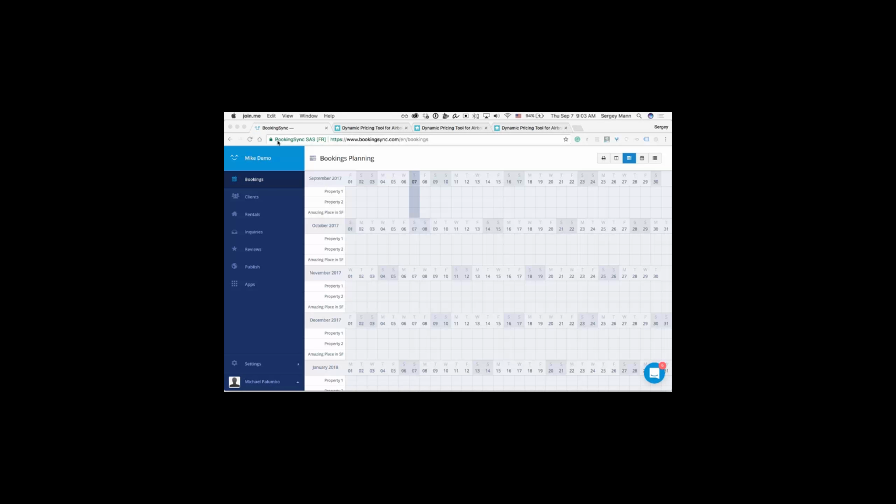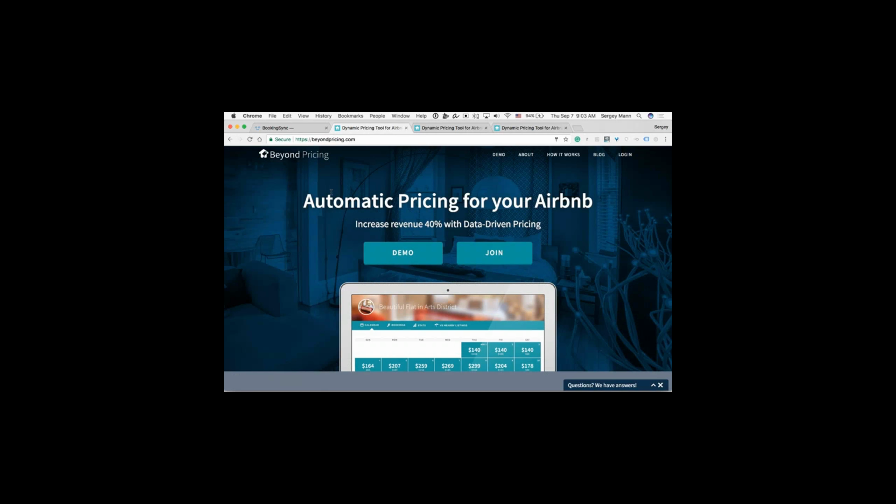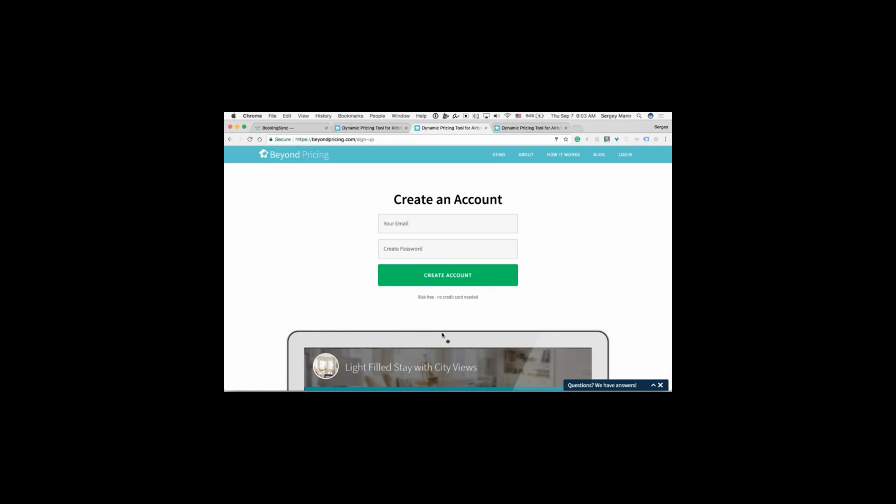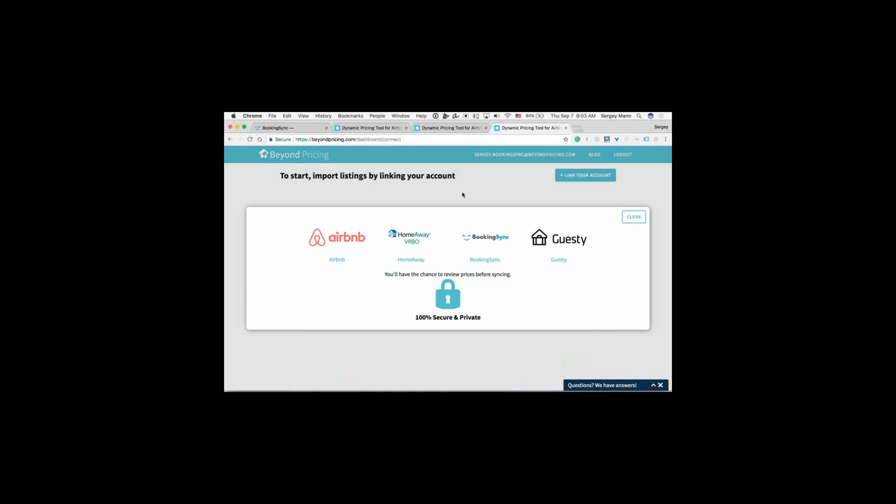Cool. So this is BookingSync, obviously. Before we jump into how to connect BeyondPricing, let me just show you how to create an account on BeyondPricing. That's the first thing that you'll want to do. If you just go to beyondpricing.com and click the join button right there, it will take you to a page that looks like this. Just enter your email, your password, and then create an account, all very simple. And then at that point, it will take you to a dashboard that looks like this. At that point, you don't need to do anything.